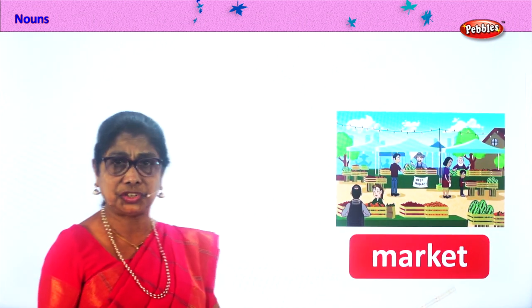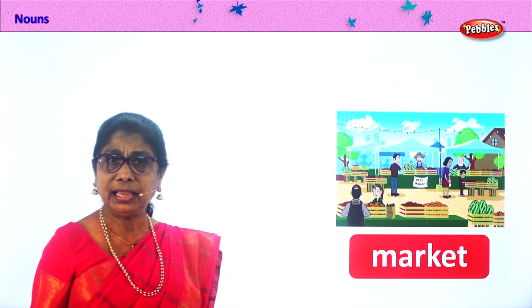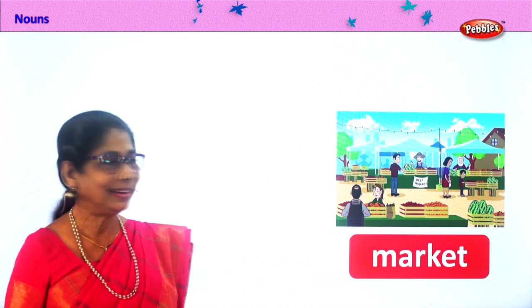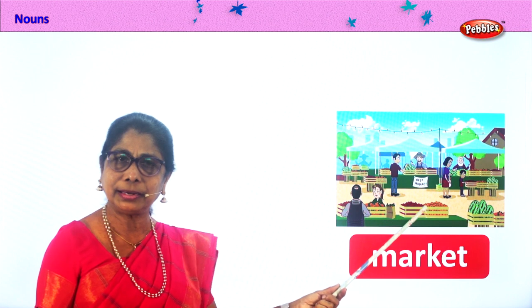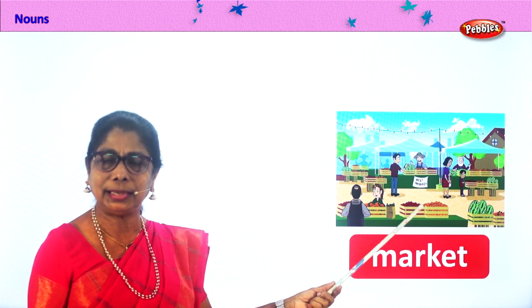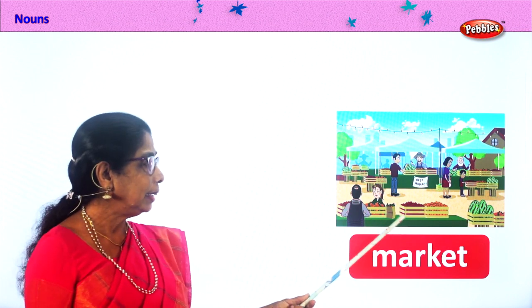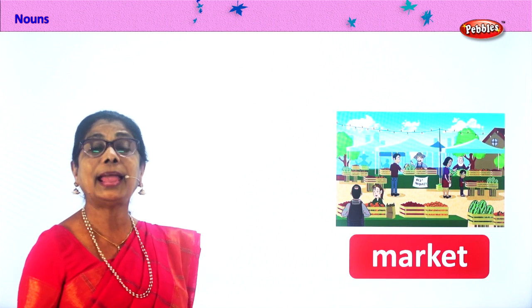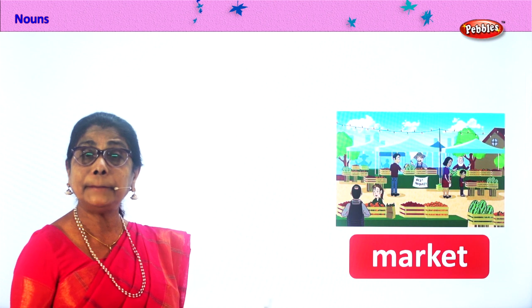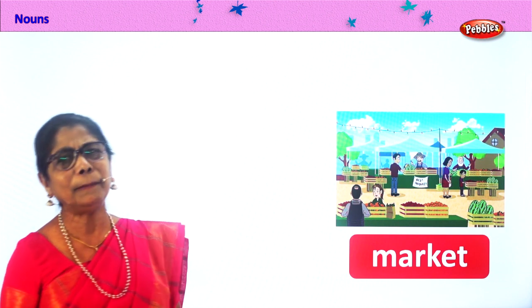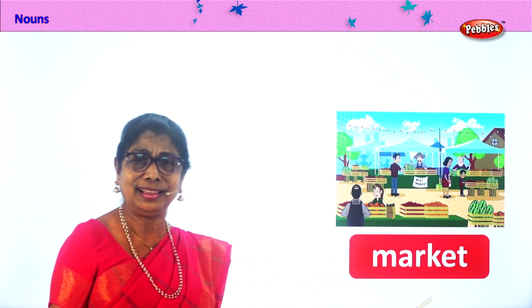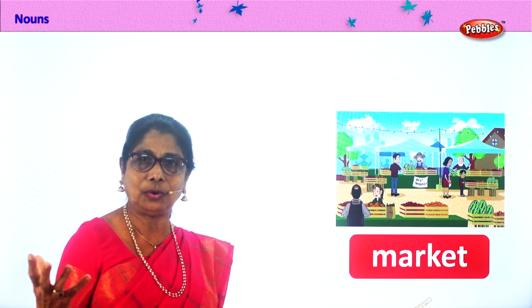Here we are, market. It can be any market. It can be a vegetable market, fish market, any market, anywhere. Every village has a market where you go buy things. At the market, it can be a vegetable market, a fruit market, a fish market, meat, anything, or milk market. So the word market, it's a common noun.